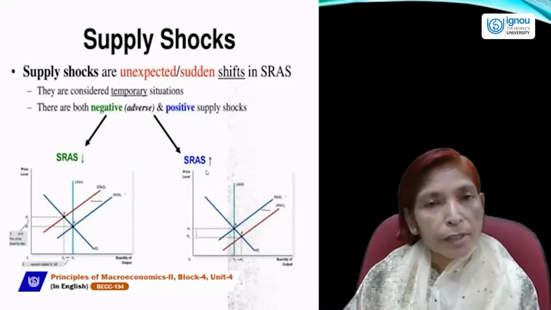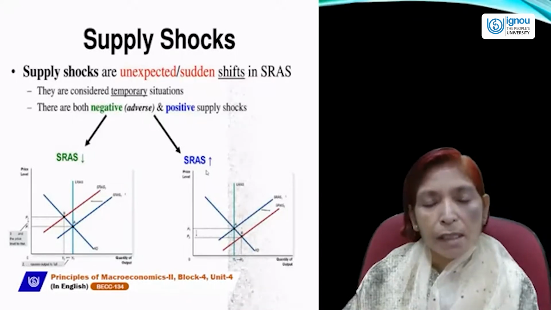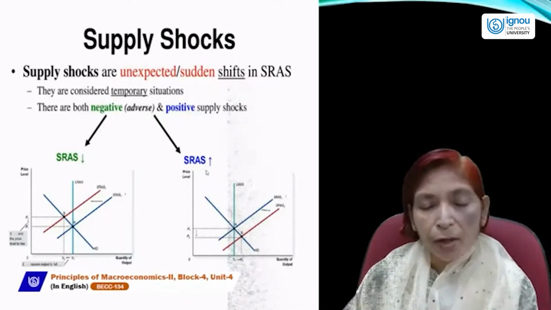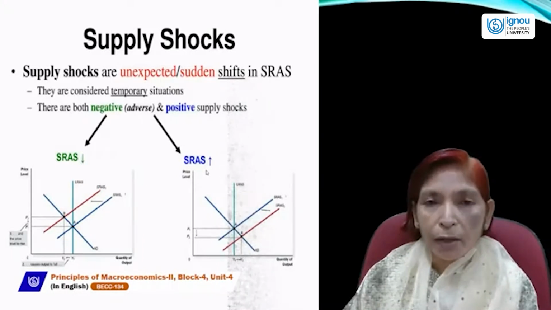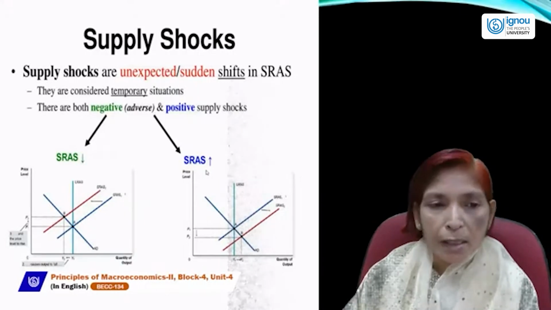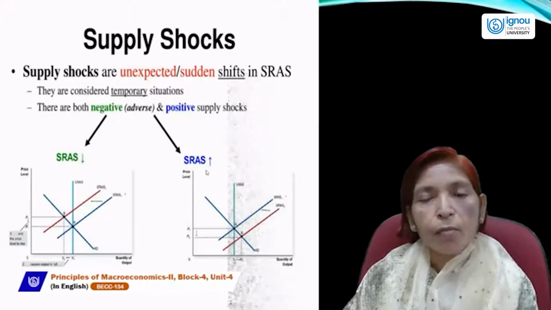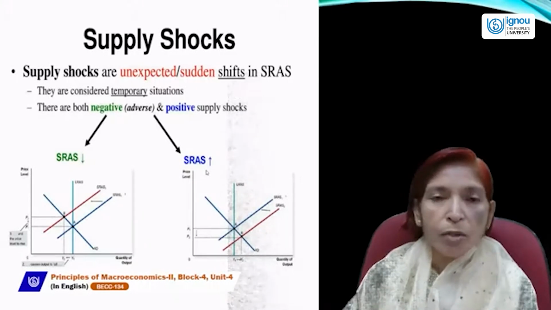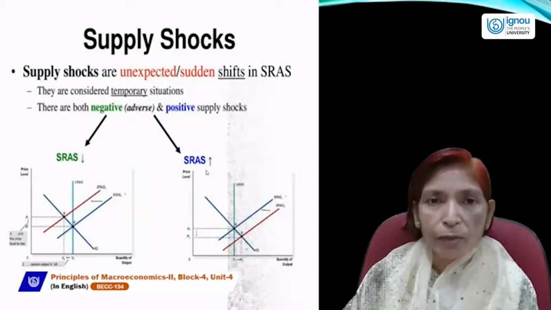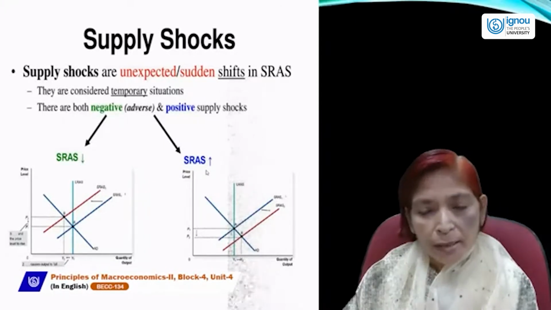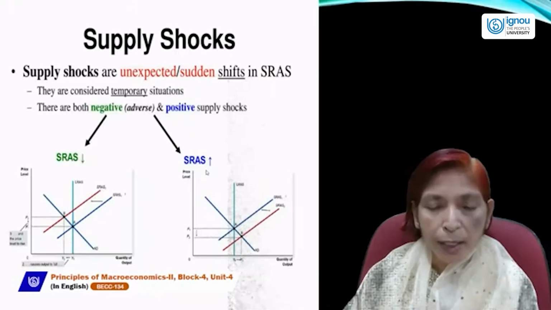If there is a positive supply shock and supply increases due to favorable situations, like if technology is upgraded and we are using modern and advanced technology, then the output level will increase. If the government is reducing taxation and providing more subsidies to producers, then producers will be encouraged and produce more. In this case, the supply curve will shift to the right hand side. This right hand side shifted supply curve intersects the AD curve at point B.